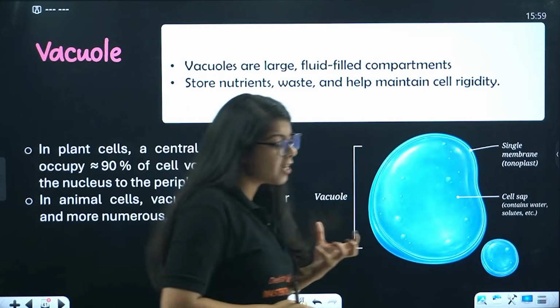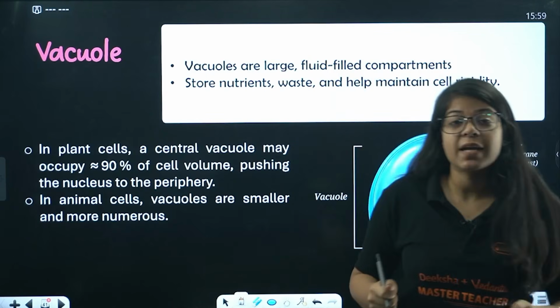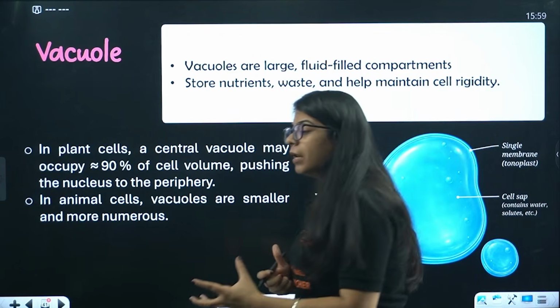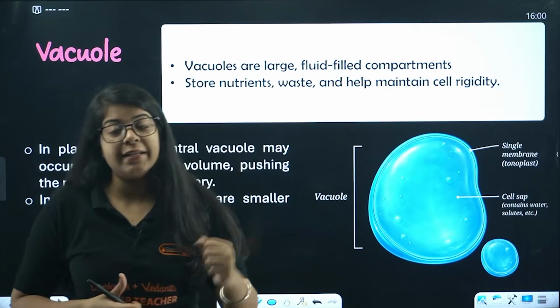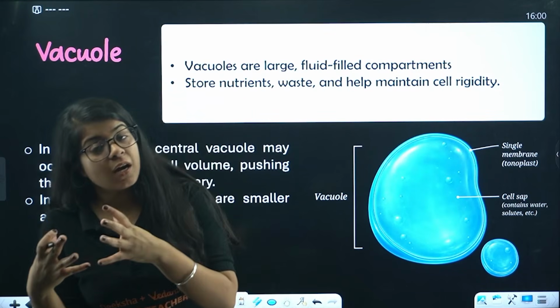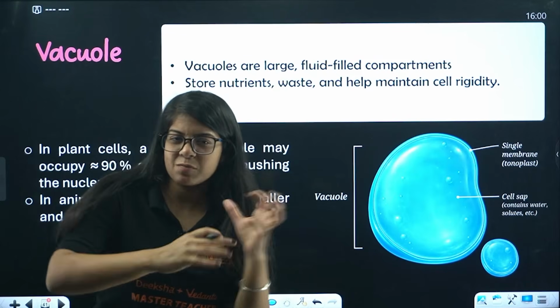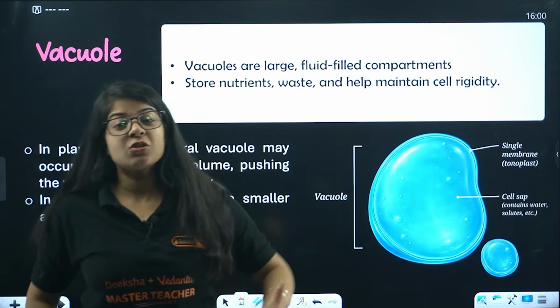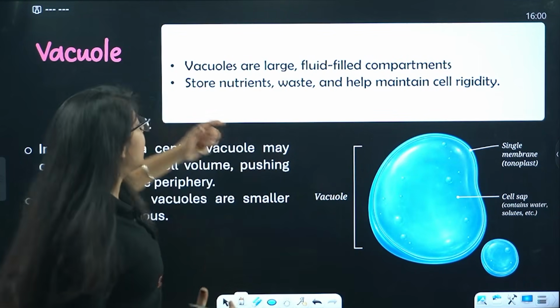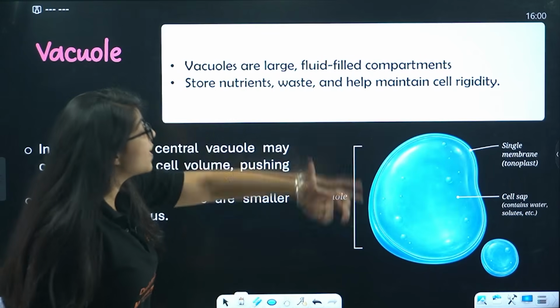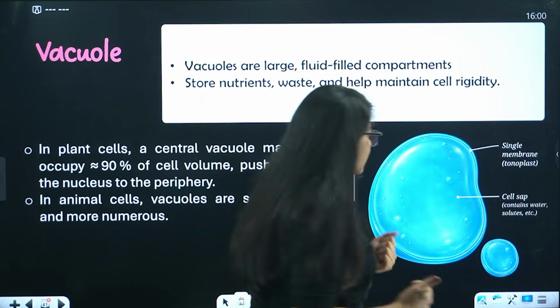See, Golgi apparatus is a shipping center. Lysosomes help to kill the dead items. Now, when the Golgi apparatus is shipping those items, it has to store the items somewhere, like some storehouse. So this is the storehouse of our cell. It stores nutrients, waste, and helps maintain the cell's rigidity.